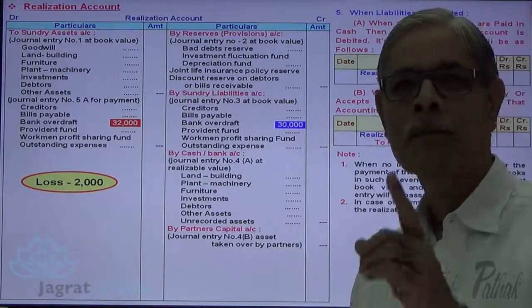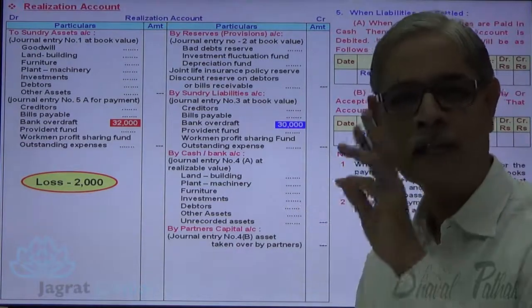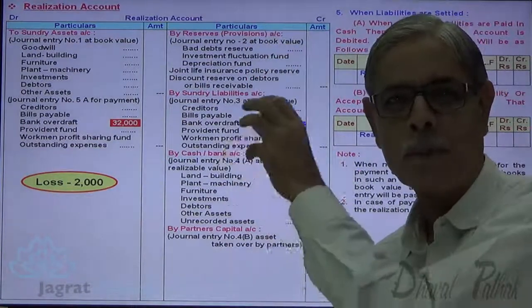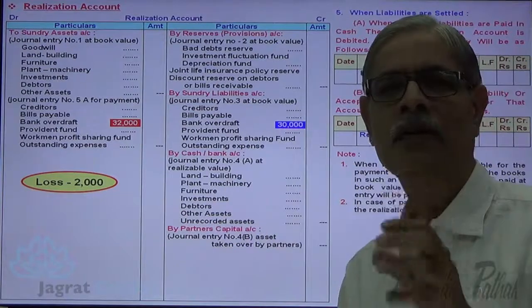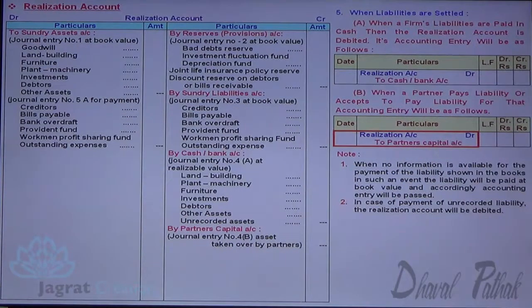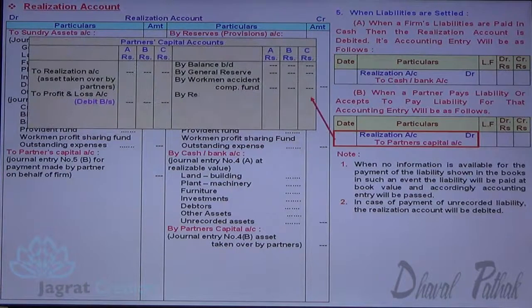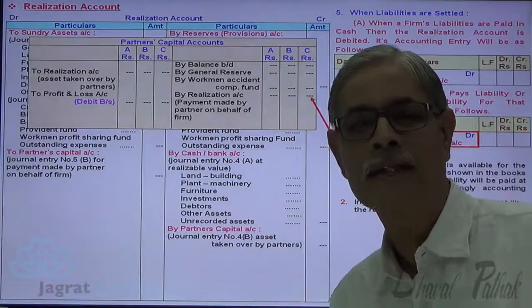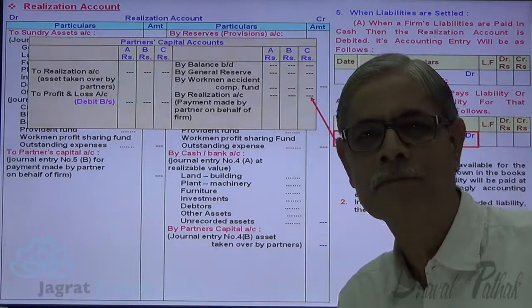This is how profit or loss on settlement of liability is taken care of by the mode of preparing realization account that has been explained to you so far. Now, liability is assumed by a partner. Realization account debit to partner's capital account credit. So partner's capital account is credited for the liability assumed. This is how the ledger posting is done. Here the value that you record is the agreed value of the liability which is being settled.